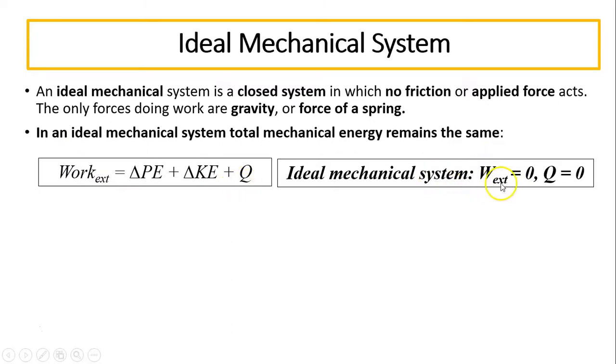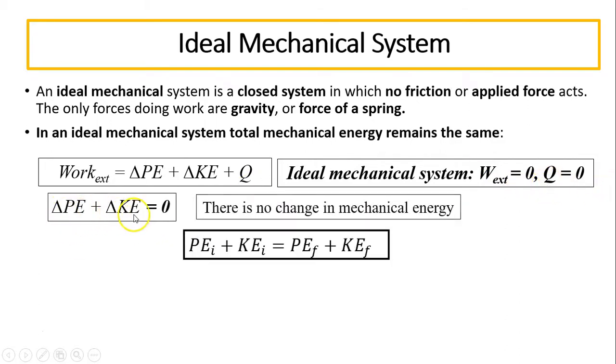In an ideal mechanical system, work by external force equals 0 because there's no applied force, and Q equals 0. So that means delta PE plus delta KE equals 0. So there is no change. If there is no change, the total mechanical energy has to be constant. So initial total mechanical energy equals final total mechanical energy.